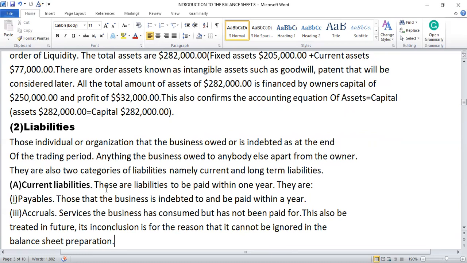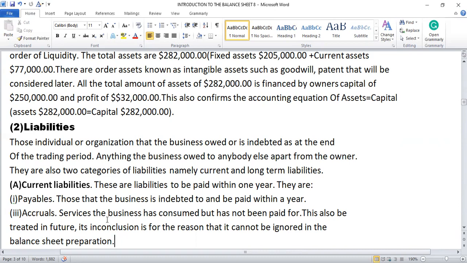A current liability: these are liabilities to be paid within 1 year. When we say current liabilities, those will be paid within a year. Examples are payables, those that the business is indebted to at the end of the year and will pay within a year. The business can be owing an organization or an individual an amount at the end of the year, but usually it should be 1 year. They have been giving the business 1 year to clear that particular debt.